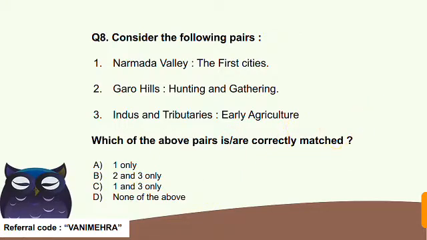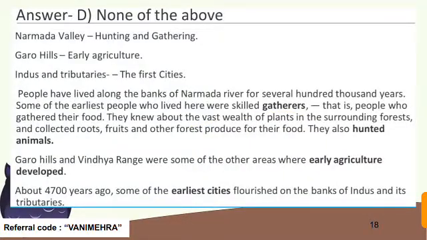Okay, and Garo Hills is located in Meghalaya. It is also the scheduled tribe. Okay. And Narmada Valley, the first cities, no, the first cities were on Indus and tributaries. So the correct answer here is none of the above. Let's see the information also.